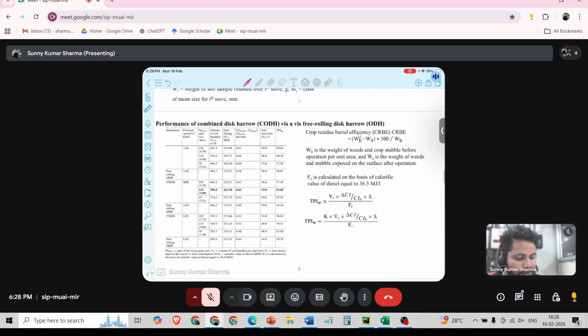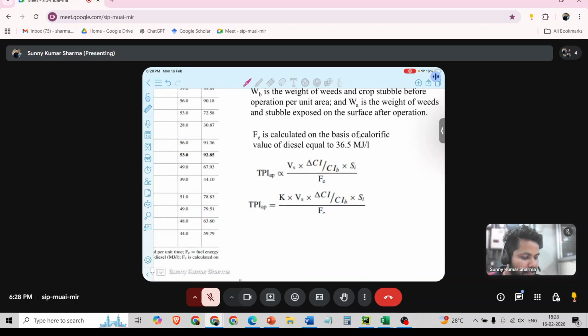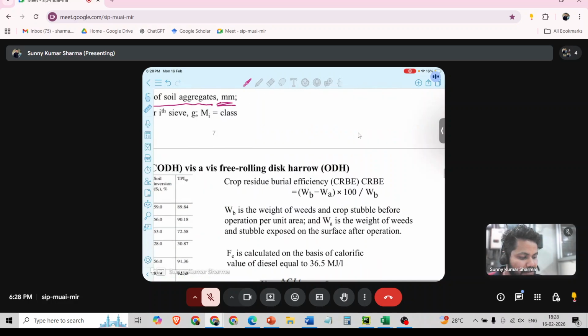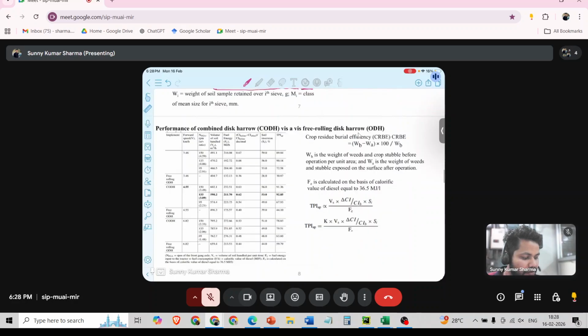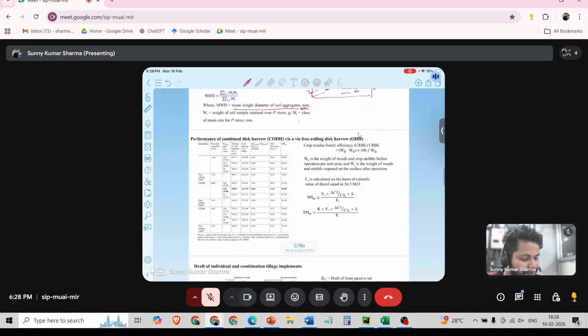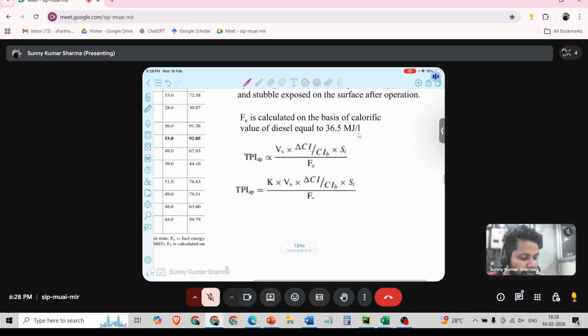Next thing is performance evaluation of combined disc harrow. In case of disc harrow, we don't consider the factors which we consider here, like MWD and soil inversion; those factors will not come. Here, what will come? Here it depends on volume of soil handled. Then what was the cone index before and what is the cone index after?